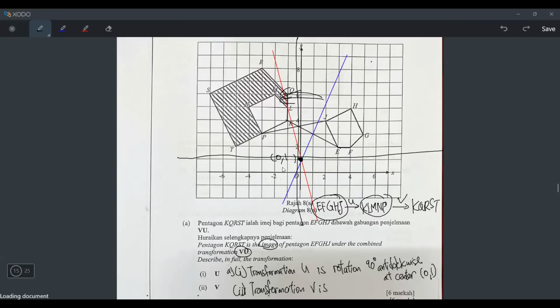But some students might ask this: hey, how come you know the answer even though you never use the compass? Okay, because I have done it already. This is the second time I'm doing it. That's why I know the answer is (0, 1). But in the exam, you can't do it like this. You can't just guess like me and draw the line like that. You have to use the compass. The reason I still know the answer is because I did it for the second time already.